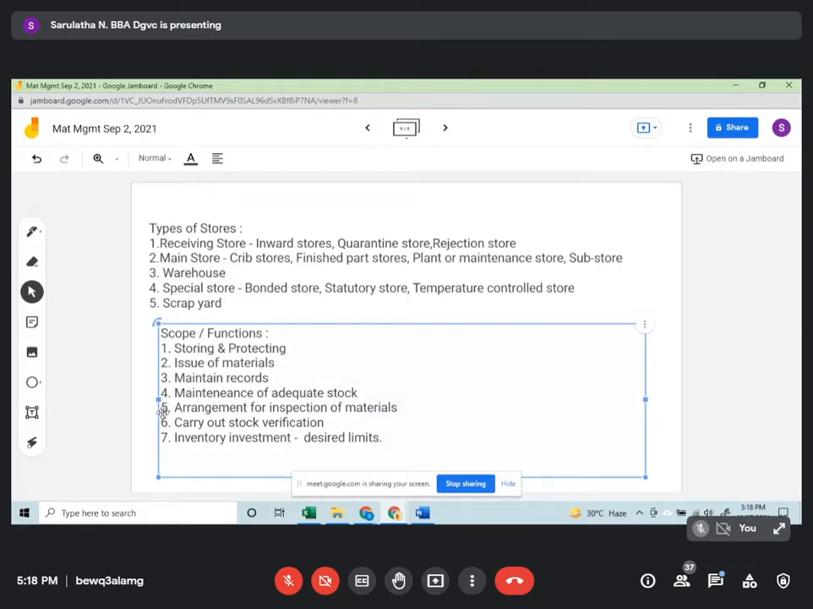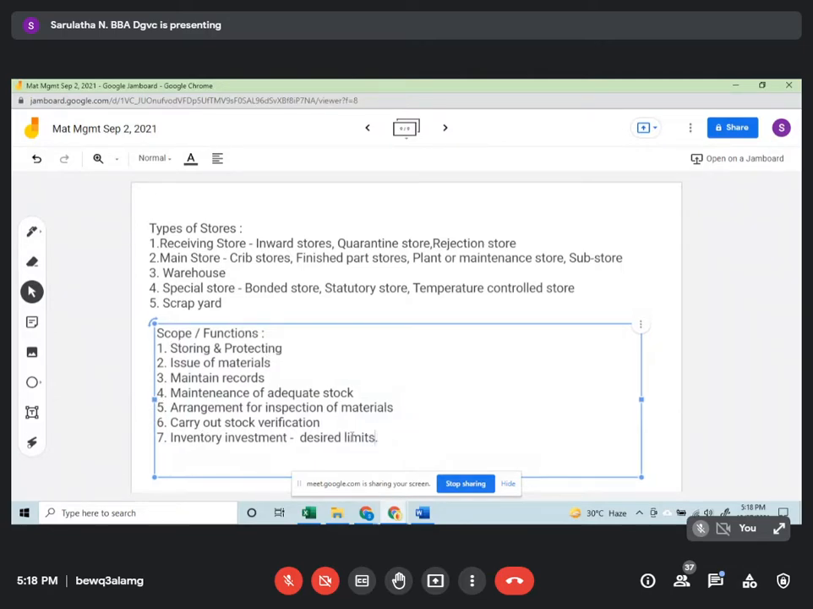And whenever the purchase department requests for anything, then only is the requisition from purchase raised. That also is done like this. So this is all with regard to the scope and functions.